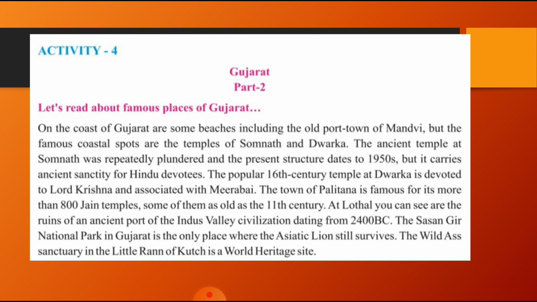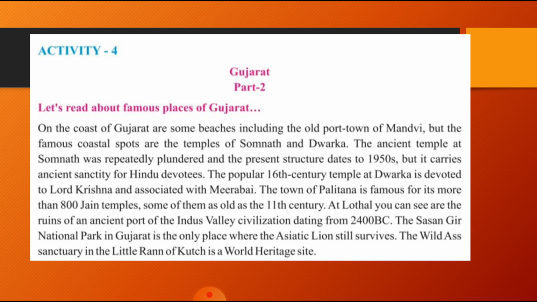The ancient temple of Somnath was repeatedly plundered, and the present structure dates to the 1950s, but it carries ancient sanctity for Hindu devotees. Plundered means what? It means goods were stolen violently.